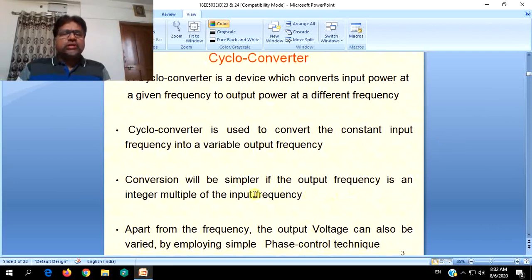That is how the conversion of frequency developed only after the development of the cycloconverters.